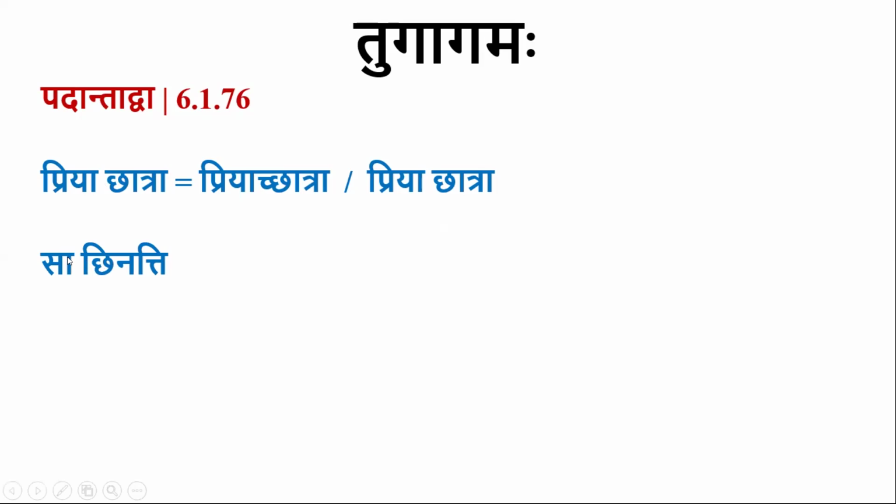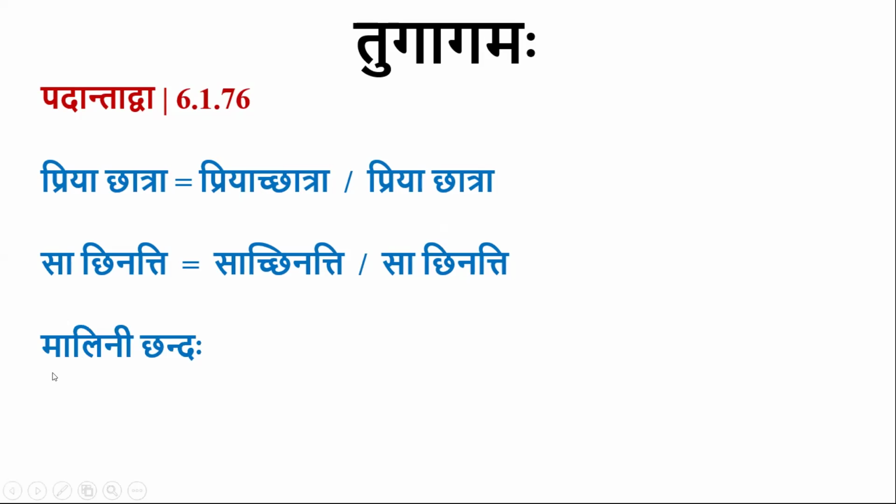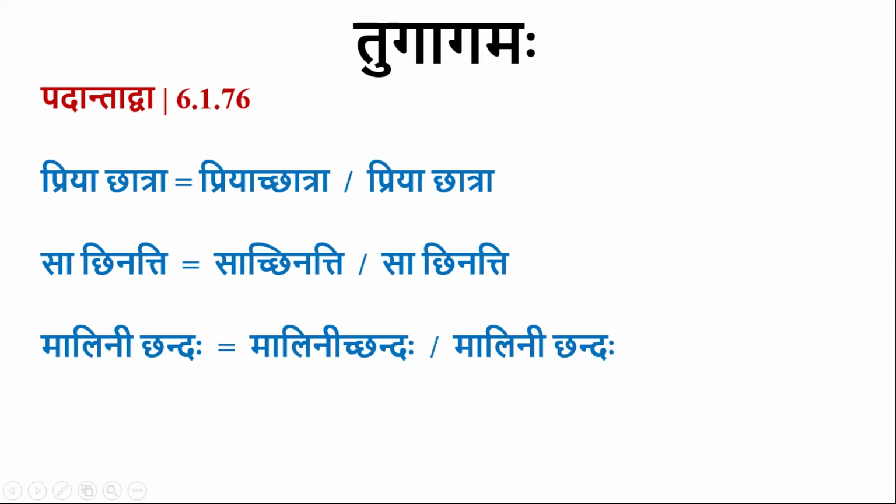So it is at the end of a pada. So Sachinatti or Sachinatti. Malini Chandaha. Tugagama is optional in all these cases where that Dirghaswara is at the end of the pada. This is about Padantad Va.